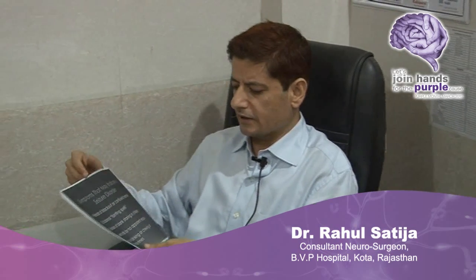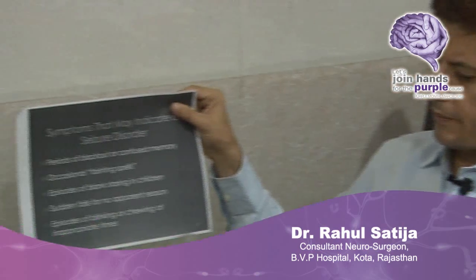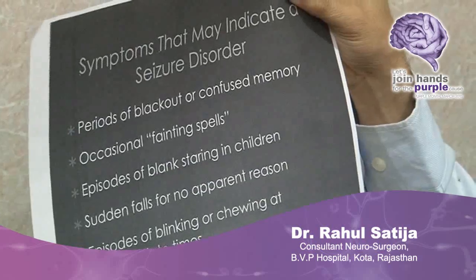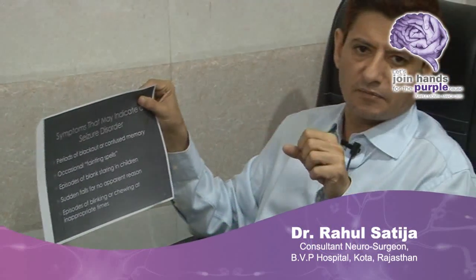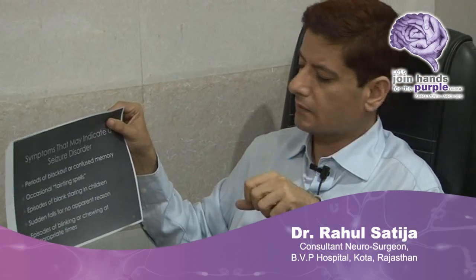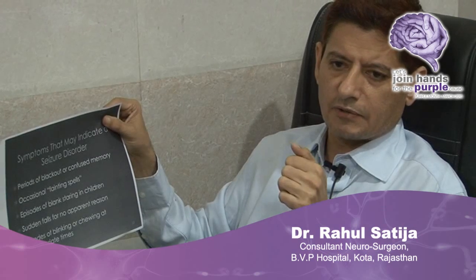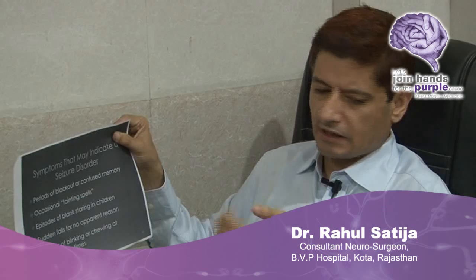Now, as we can see in this chart, the symptoms that indicate a seizure disorder can be blackouts or confusion and memory loss after the seizure. After a seizure, the patient can have post-ictal syndrome, post-ictal concussions, post-ictal status, where there can be sudden weakness of any part of the body, sudden loss of memory, or blackouts.